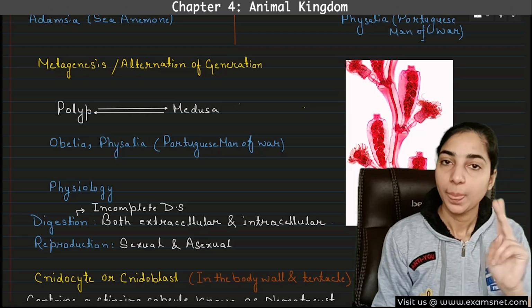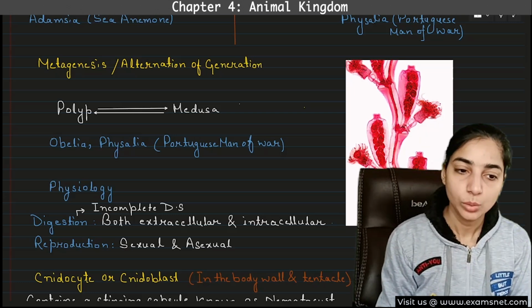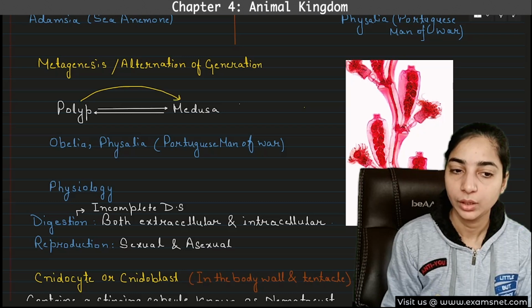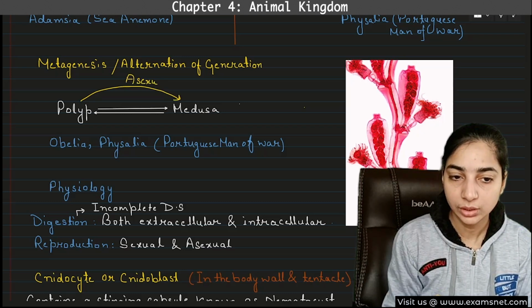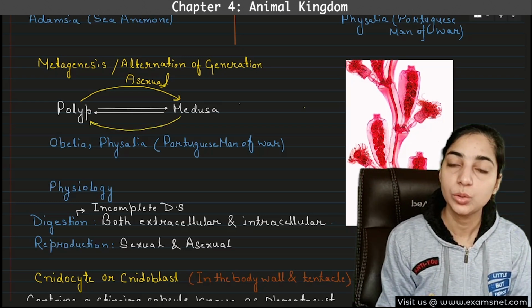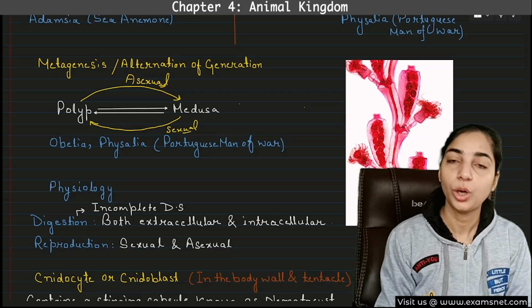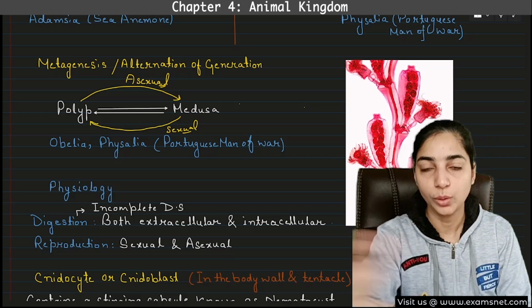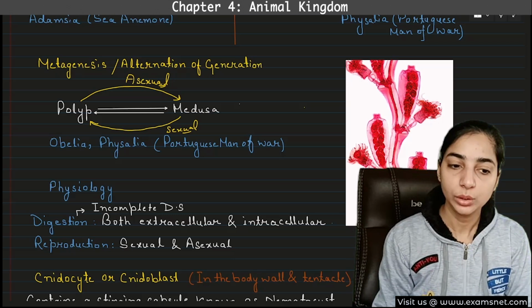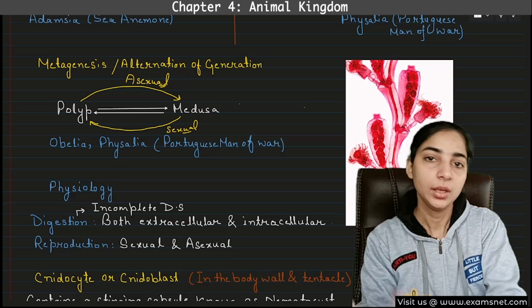So here what happens, both polyp and medusa form will be present because both asexual and sexual reproduction has to take place. So polyp is what? Asexual form, so it will undergo asexual reproduction to form the medusa. Then medusa will undergo sexual reproduction to form polyp, because medusa is the sexual form. So this is known as alternation of generation. From polyp medusa will be formed, and from medusa polyp will be formed.